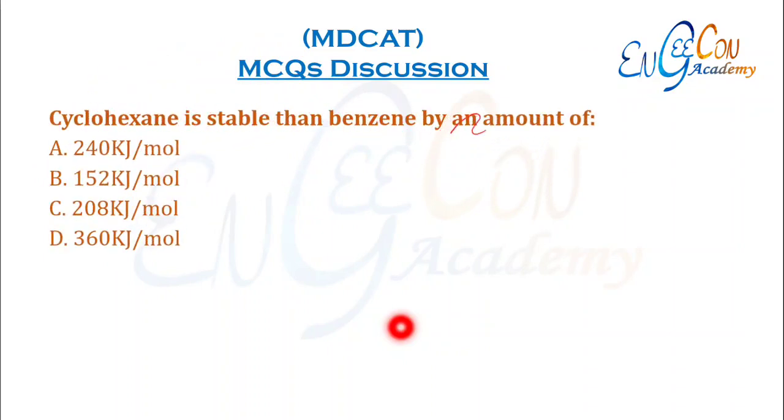Cyclohexane is stabler than benzene by an amount of ___. Whenever we hydrogenate benzene, we add 3 hydrogens to benzene. Benzene converts into cyclohexane. The heat of hydrogenation of benzene is -208 kJ per mole, which means that benzene releases 208 kJ of heat in order to give us cyclohexane. Therefore, cyclohexane is stabler than benzene by an amount of 208 kJ per mole.